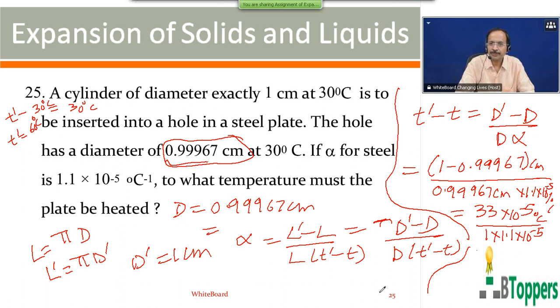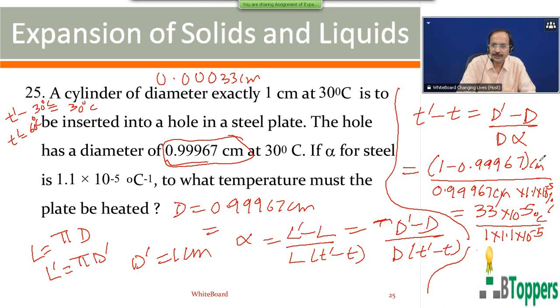So if you simplify this numerator, 1 minus 0.99967 centimeter, that comes out to be 0.00033 centimeter, which you can write as 33 into 10 power minus 5 centimeter.